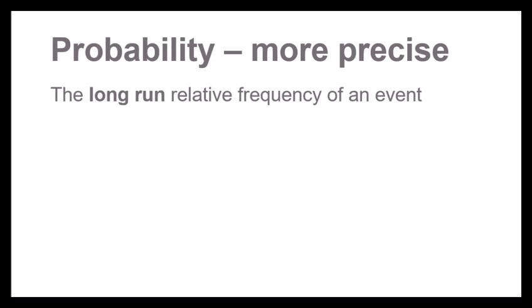A more precise definition of probability is the long-run relative frequency of an event. So if the chance of rain is 26% or 0.26, that could be saying that under these particular conditions, if we had a day with these exact same conditions over and over and over, maybe 1,000 of these days with these conditions, in 26% of those days we would have rain, and in the remaining 74% of the days there would be no rain.